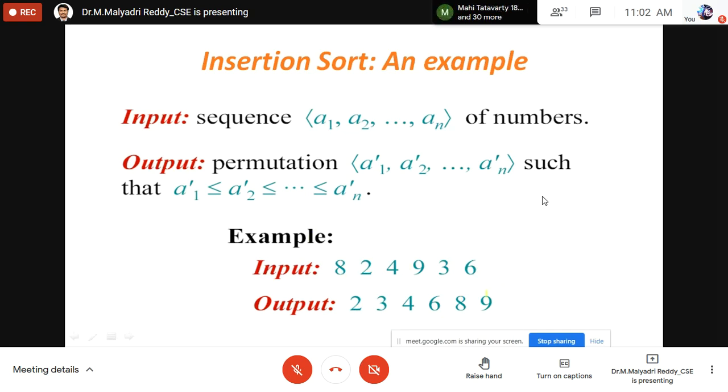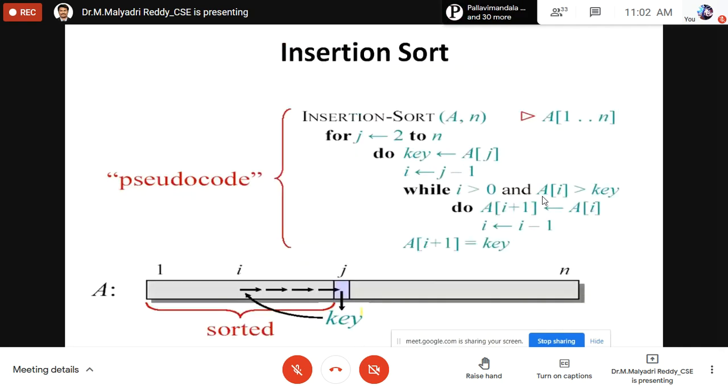So this is a small set, that is why I can easily sort these elements. If there were more than 100, I could not easily write the expected output. So the given numbers are 8, 2, 4, 9, 3, 6. For this, this is the algorithm, the pseudocode for insertion sort. A is the given array of n elements, and on that we have to perform the operations from the second element onwards, j is equal to 2 to n.